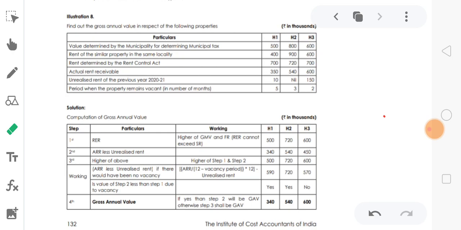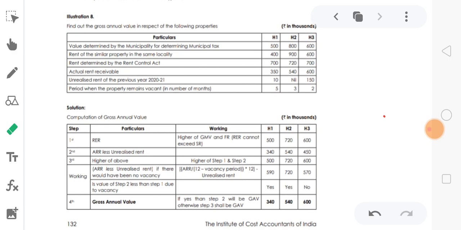So if the value of step 2 is less than step 1 due to vacancy, yes, then step 2 is the gross annual value: 340, 540, 600. If not, step 3 shall be the gross annual value.